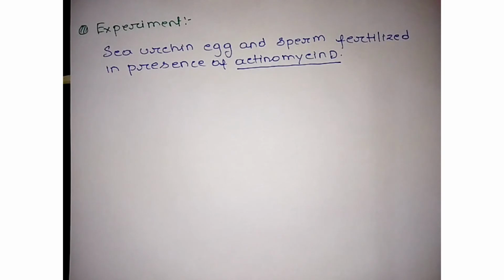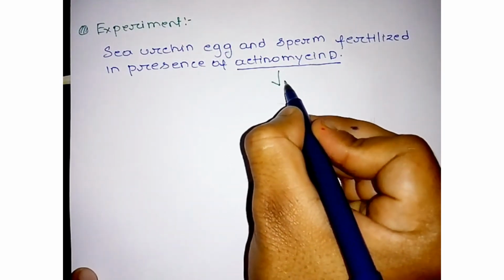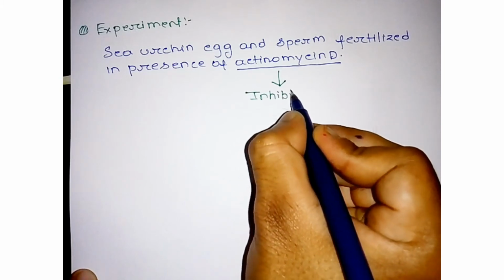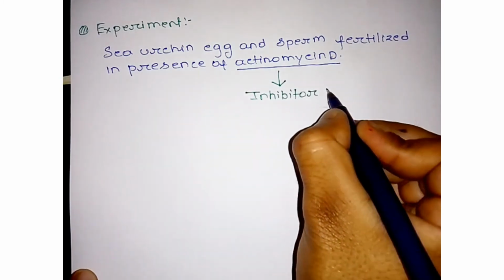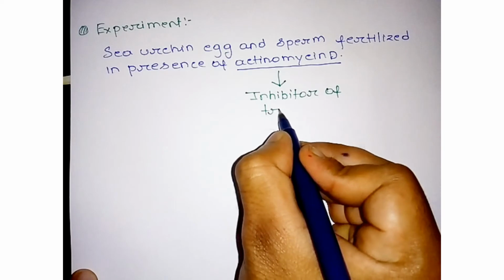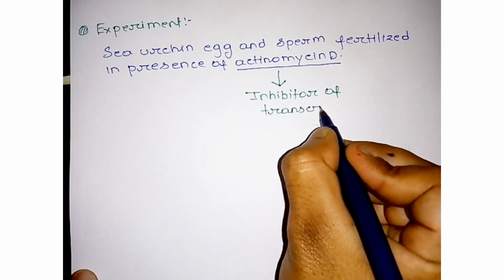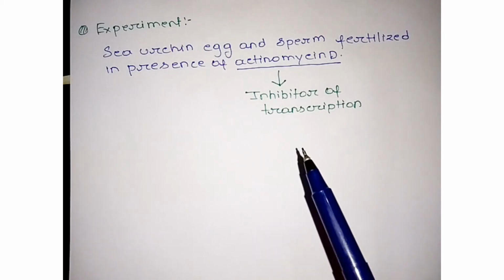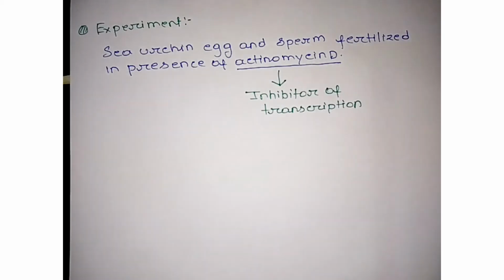Actinomycin D, an inhibitor of transcription. So it inhibits, basically, transcription.